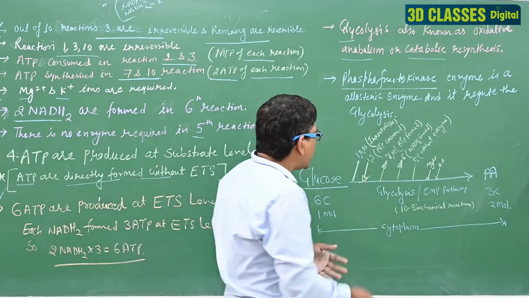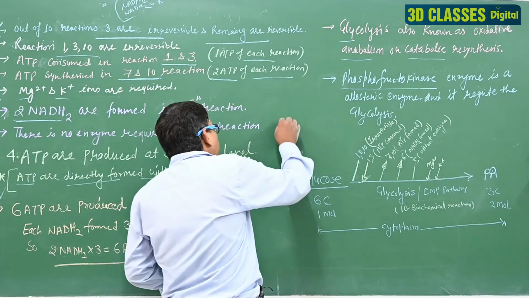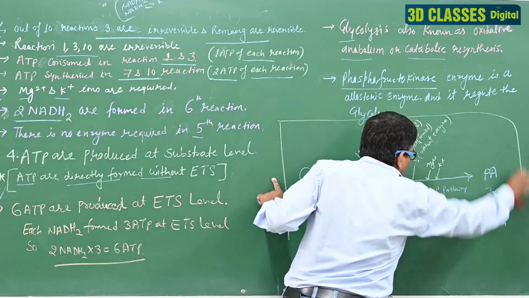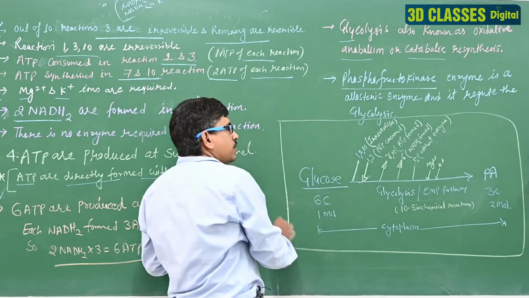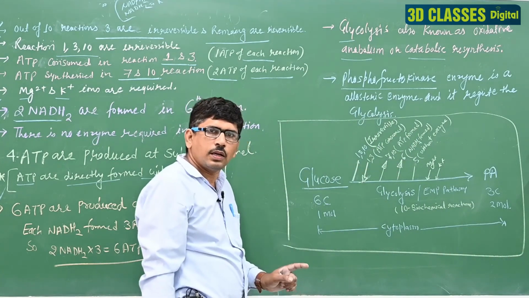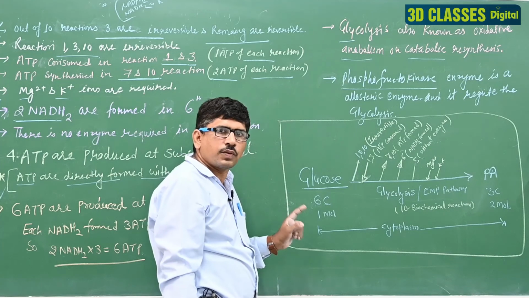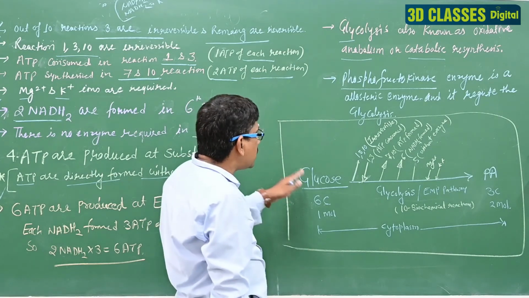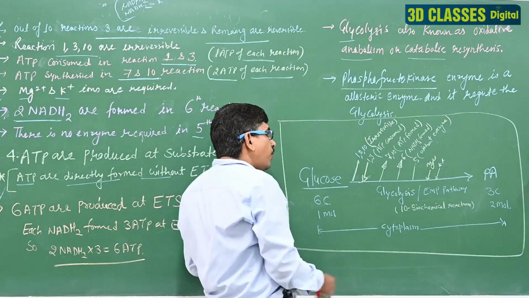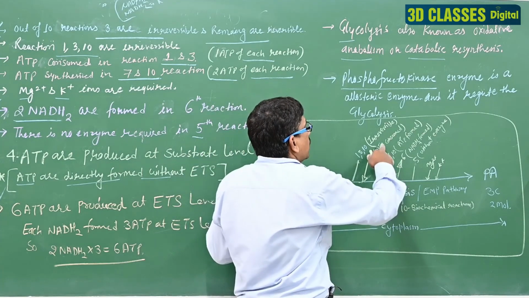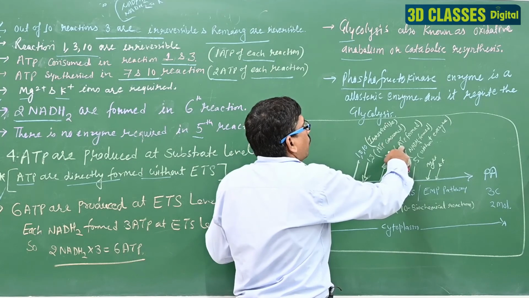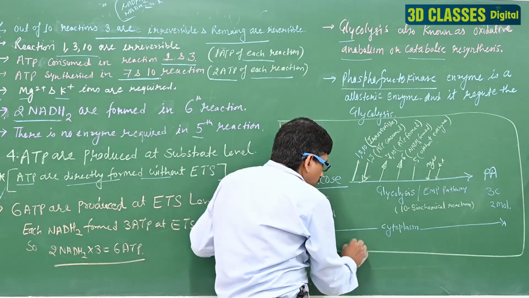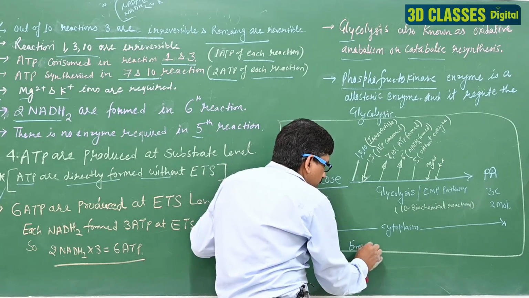Clear? So we can say this is a flow chart of the complete glycolysis. Clear? And in this process, energy is formed and consumed. We discuss energy later.